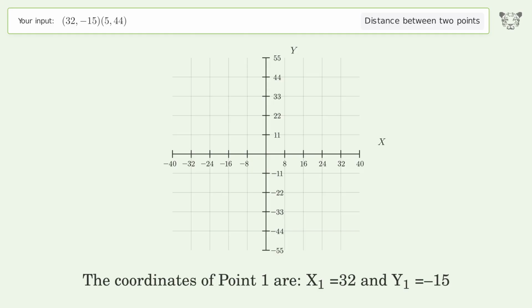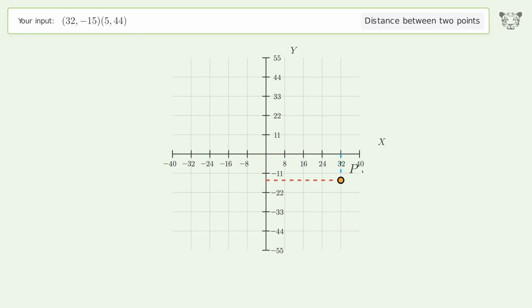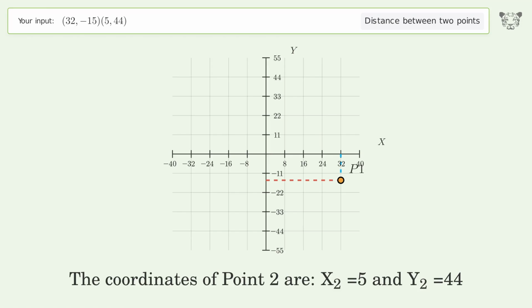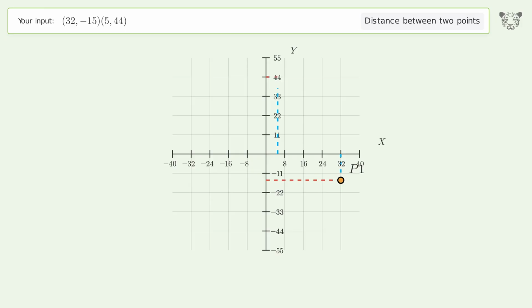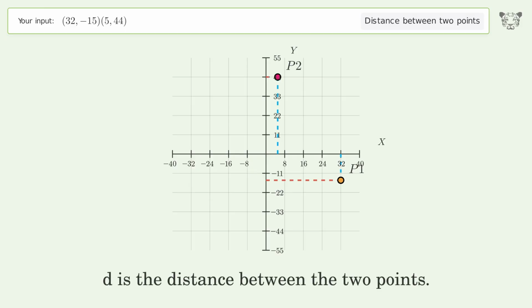The coordinates of point 1 are x1 equals 32 and y1 equals negative 15. The coordinates of point 2 are x2 equals 5 and y2 equals 44. D is the distance between the 2 points.